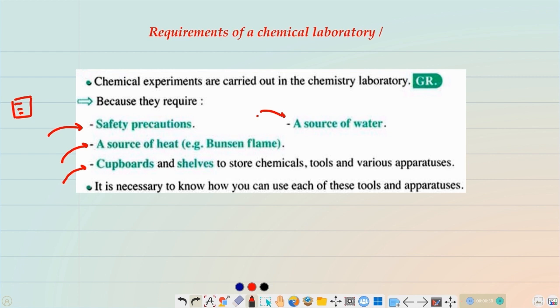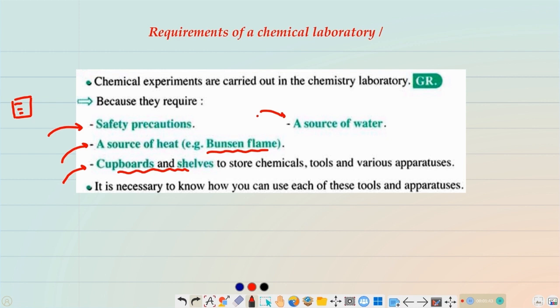The second thing is a source of water. Water is very crucial in chemical laboratories. Number three, a source of heat, which may be a Bunsen flame or a heater. Number four is a cupboard or shelves.